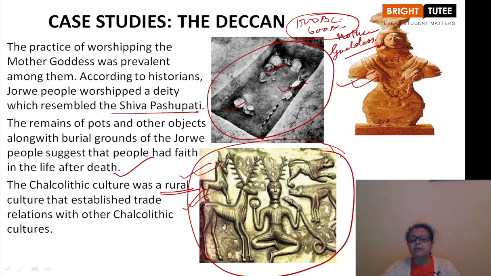In a very simple way, the concept of the mother goddess, with different names, we are practicing now also. We praise goddesses like Durga, Kali, Parvati, Lakshmi. Then Lord Shiva, also in a different form, in the form of a linga, we are praying to this God.